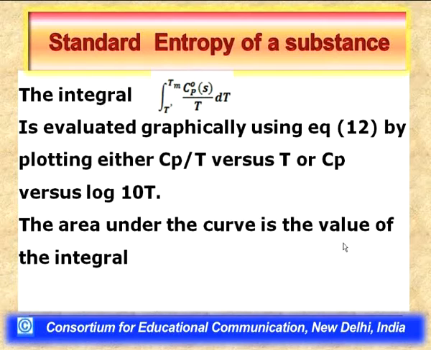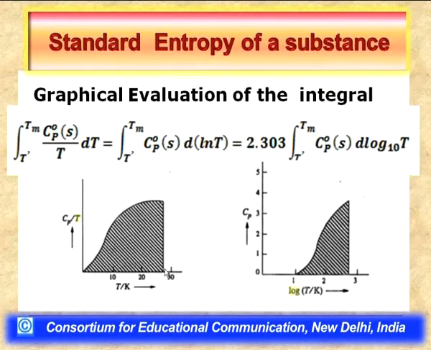The area under the curve so obtained is therefore the value of the integral. For example, if I plot Cp by t versus t, I will evaluate the area of the graph I get.